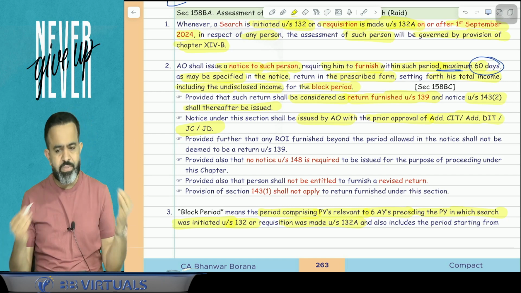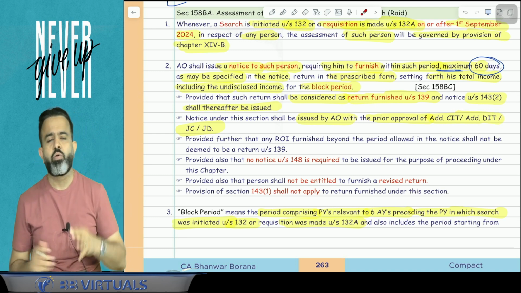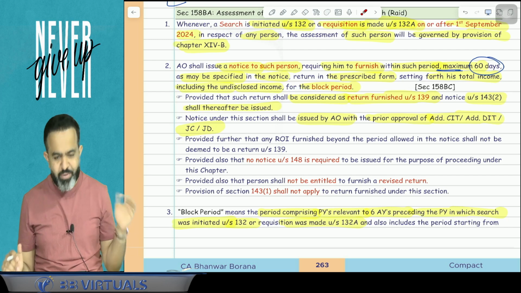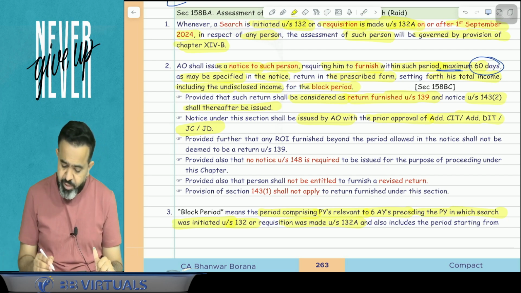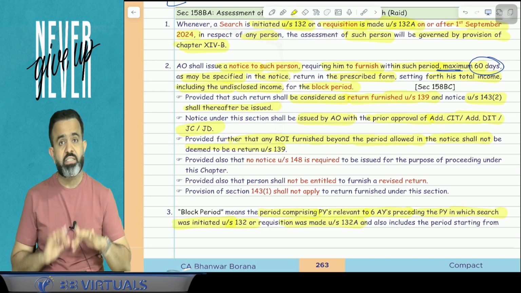But suppose JC himself or JD or additional CIT, additional DIT, if they are issuing the notice, then obviously there is no need to take the approval. Now next part. Provided further that any ROI furnished beyond the period allowed in the notice shall not be deemed to be written under section 139.